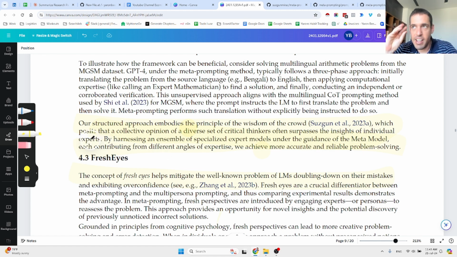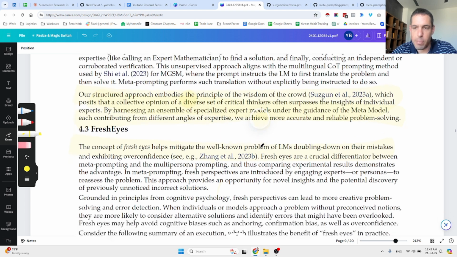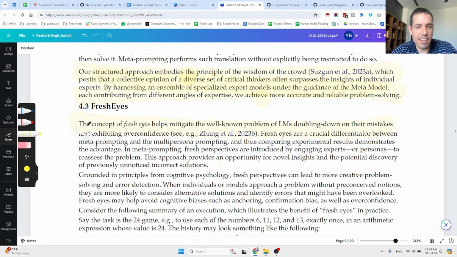And this is very interesting, I mean, this is very mind-opening in terms of when you're building prompts and how to interact with large language models. By harnessing an ensemble of specialized expert models under the guidance of the meta model, each contributing from different angles of expertise, we achieve more accurate and reliable problem solving. Another thing that they mentioned here, and which I thought was pretty interesting, is the concept of fresh eyes. So in each step, in each iteration, they basically tell the LLM to view the problem from a fresh perspective.